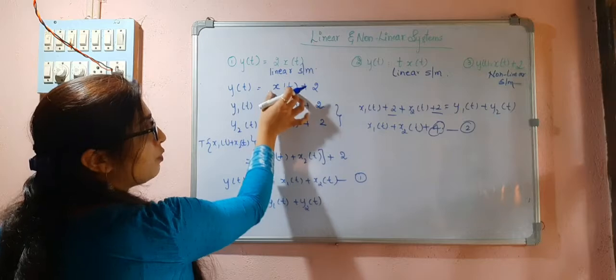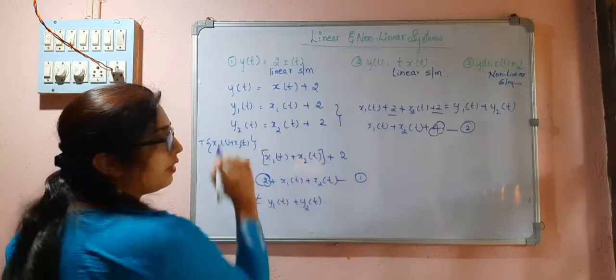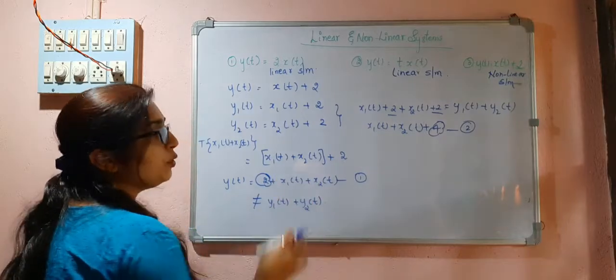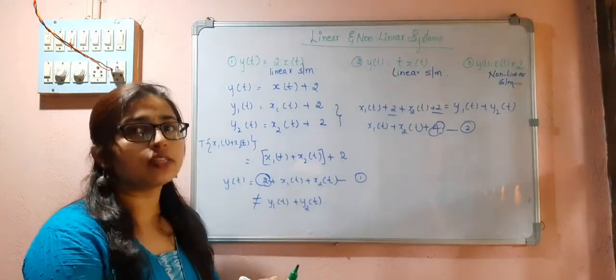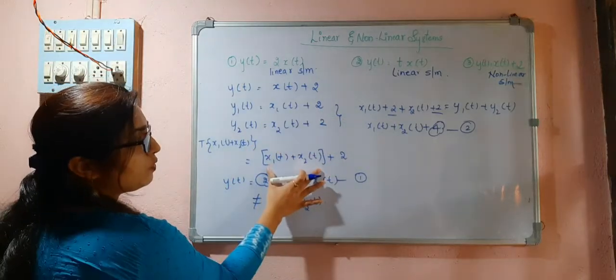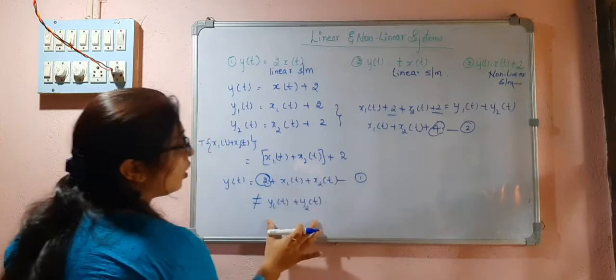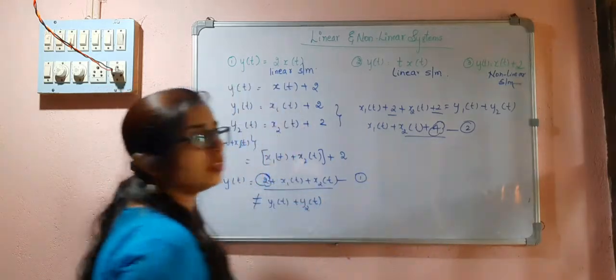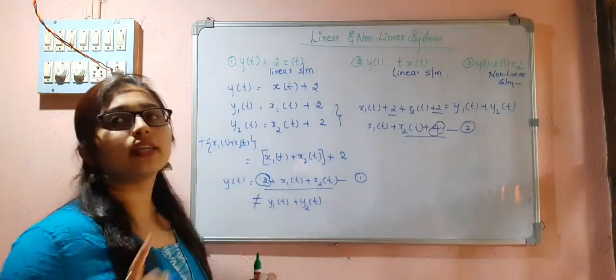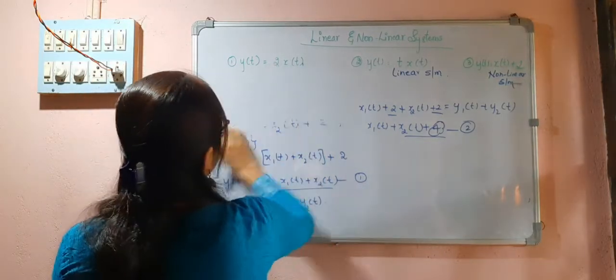So first find it for x1(t), then find it for x2(t), so that will be y1(t) and y2(t). Next, take the summation of the signals and then apply it to the system. So what I did was the summation of the signals and then applied it to this particular system. I got a different answer, it is not matching, that's why it is a non-linear system. Okay, so let us take some more examples.